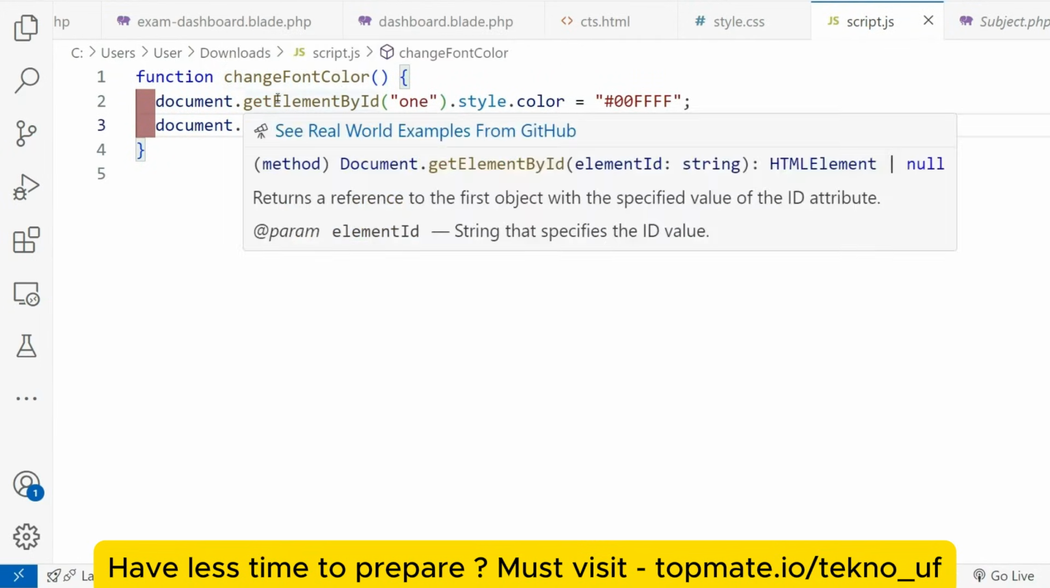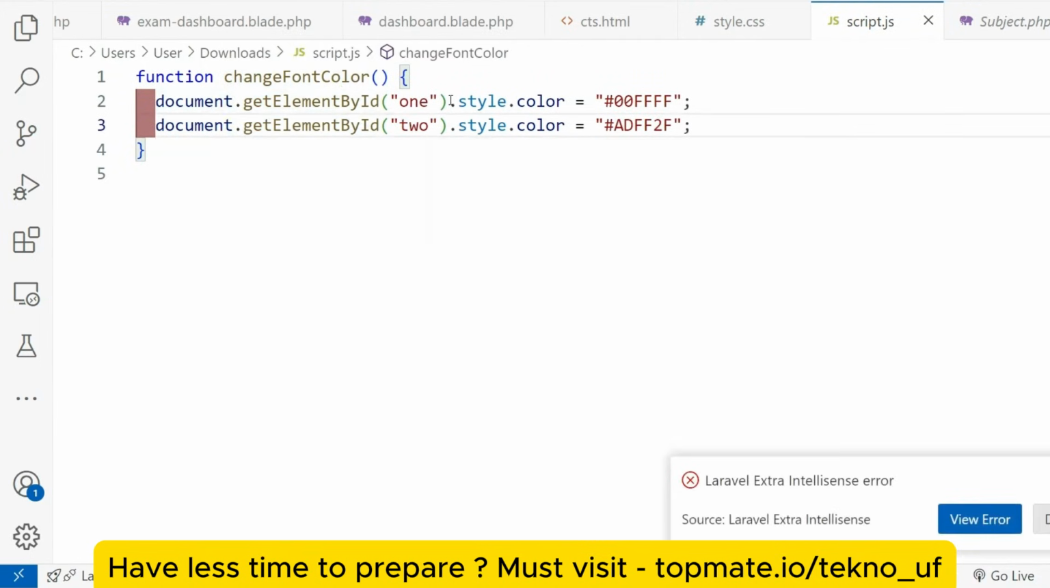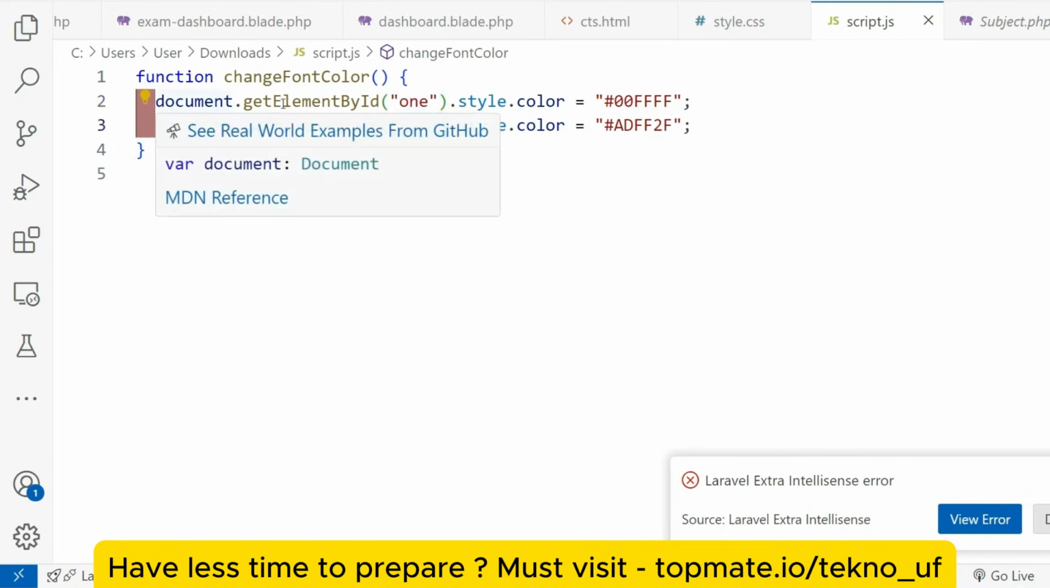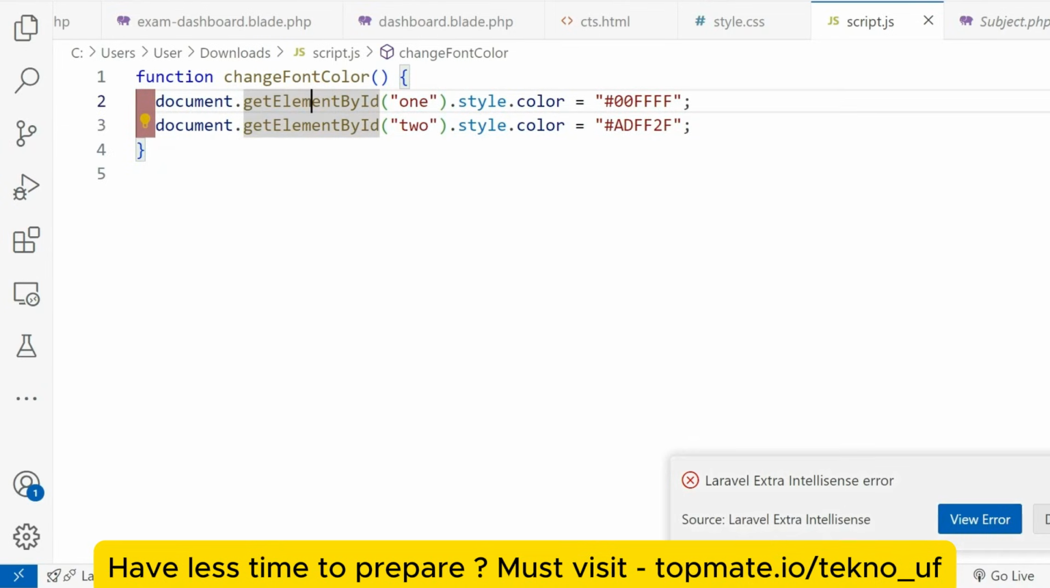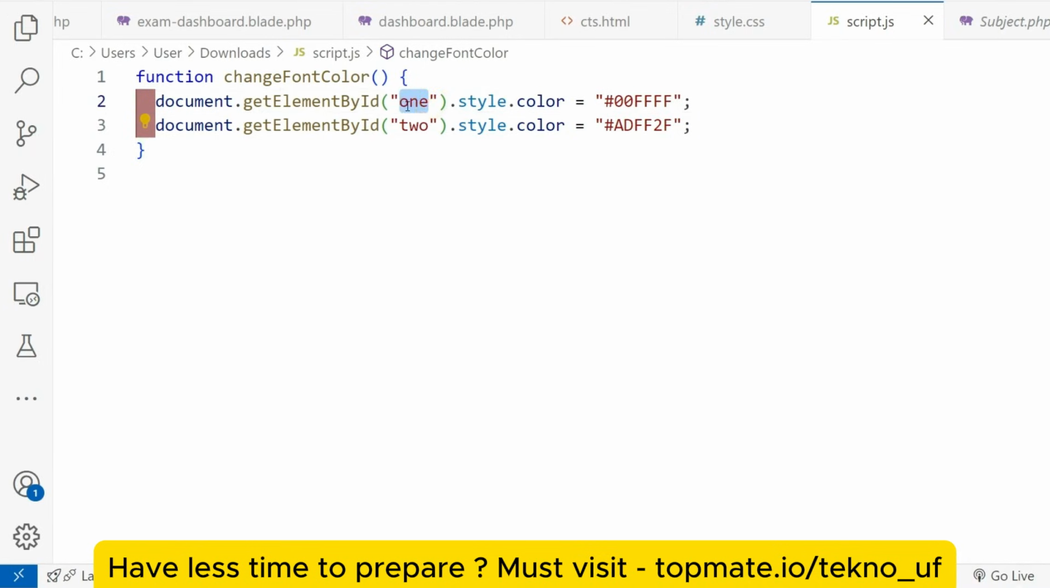In change font color, we are getting the text elements by id, the first text with id 1 and the second text with id 2. So document.getElementById 1 gives us control of the first text. Then we are adding a property, that is style.color, so we are changing the color to this hex code, which they have given. And then the second id, that was 2: document.getElementById 2 .style.color. Using this, we are changing the color of text 2. This was given to us.